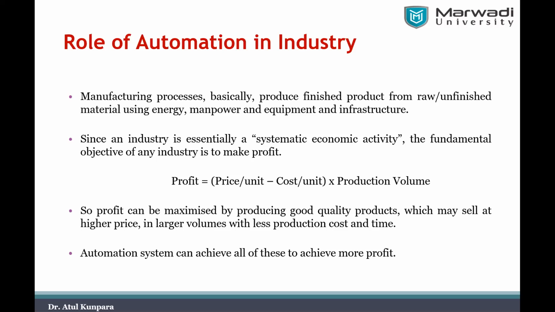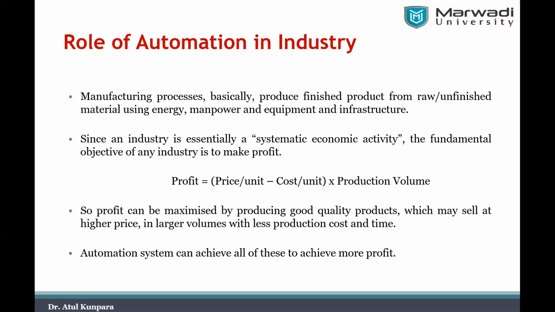If you combine all these benefits of automation in industry, what do we want to increase after all? We want to increase the profit, isn't it? So the main role of automation in industry is to increase the profit.